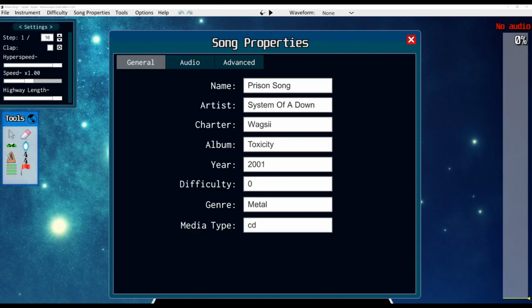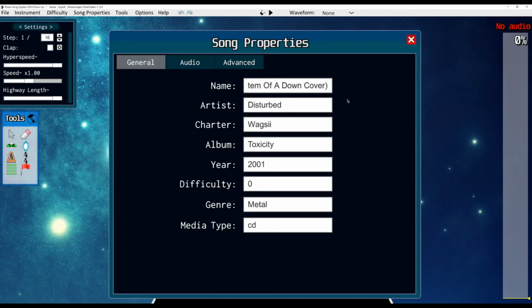If your song is a cover, it is strongly encouraged for you to put in parentheses the original artist in the title, even if it's really obvious that it's a cover. So let's say this was made by Disturbed for some reason. They were covering System of a Down. You would put System of a Down cover in the title.